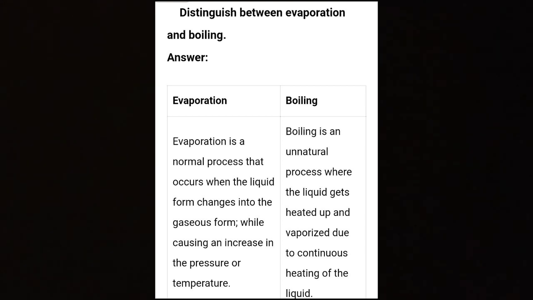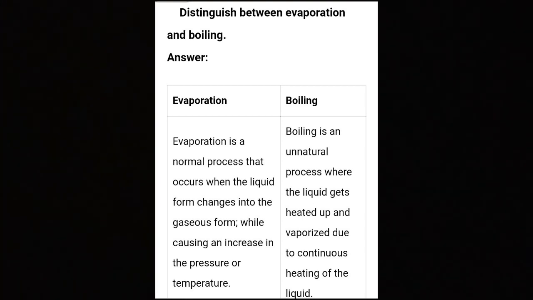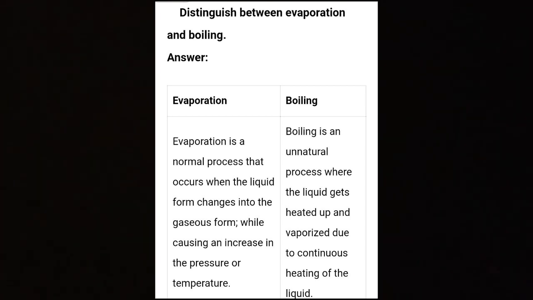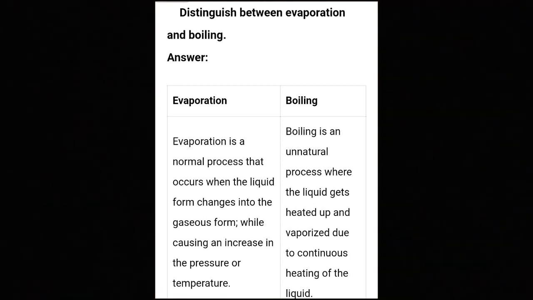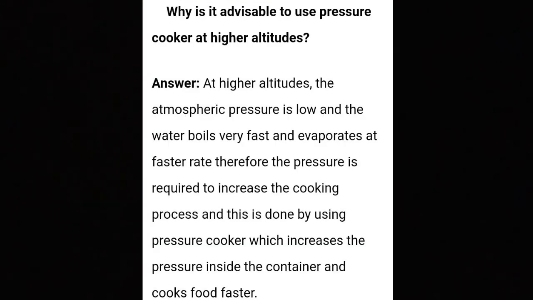Whereas boiling is a natural process where the liquid gets heated up. In this, the liquid gets vaporized due to continuous heating. We continuously heat the liquid, that's why it changes into steam or the vapor form, and this process is known as boiling, which is different from evaporation. Fine. So now next is question number 7. Why is it advised to use a pressure cooker at higher altitudes?